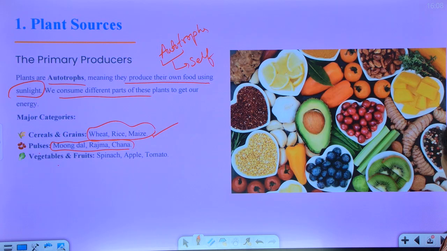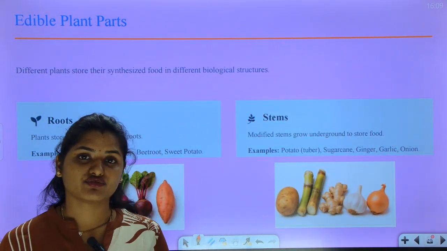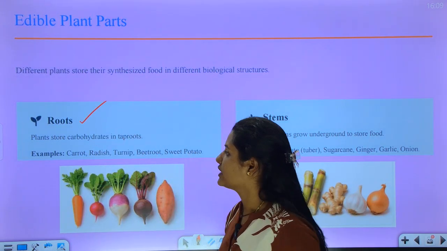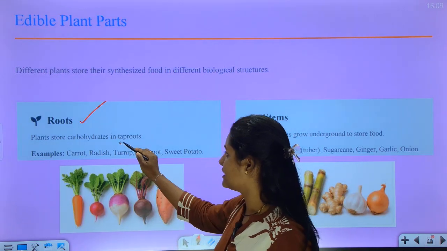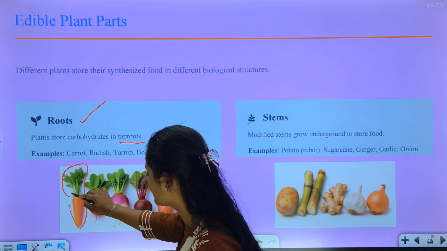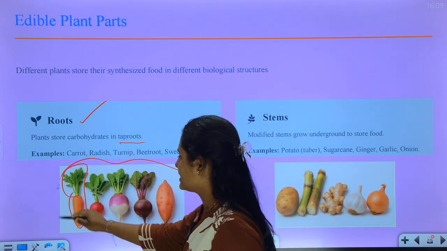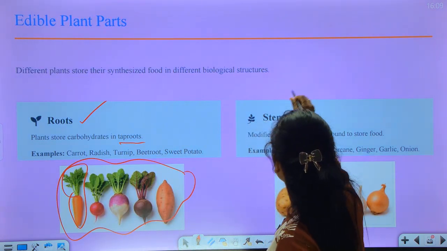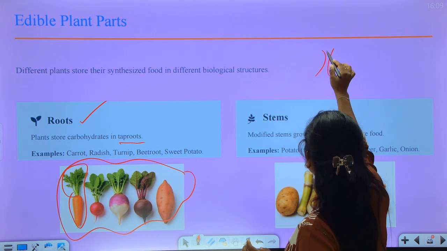Now coming to edible plant parts. There are four types of edible plant parts. The first one is root. Here the plant stores carbohydrates in taproots. These are the taproots. Examples: carrot, radish. These are all taproot plant sources. If this is the plant, here I am drawing.